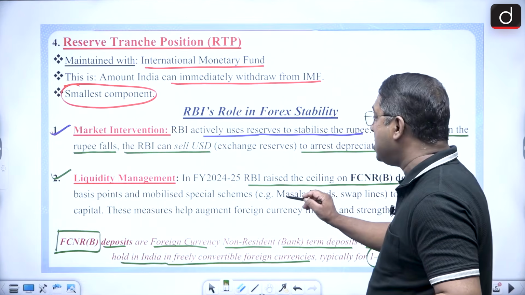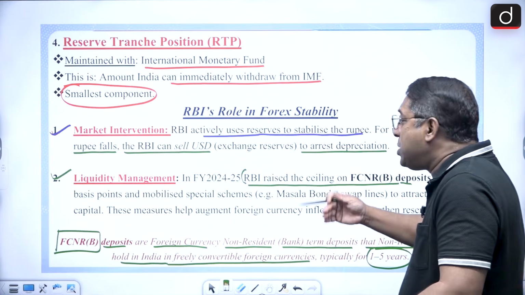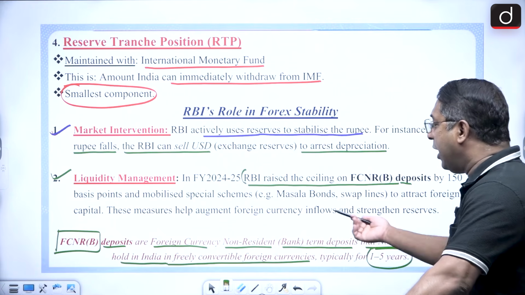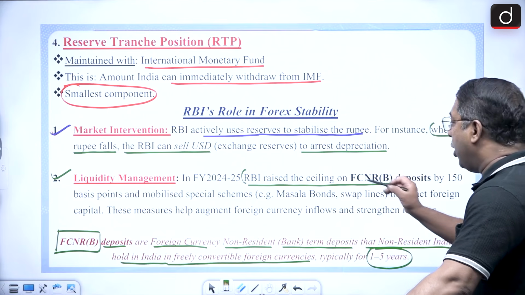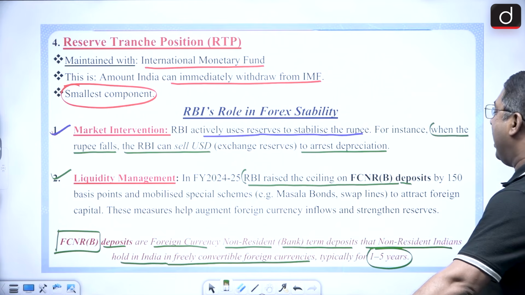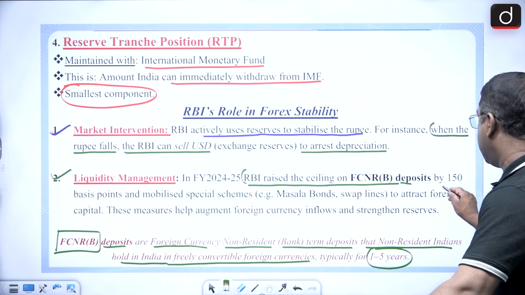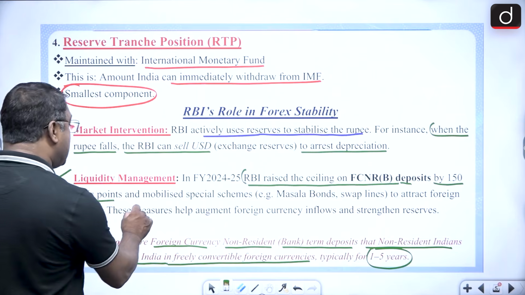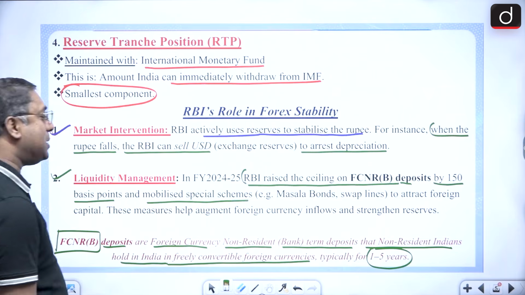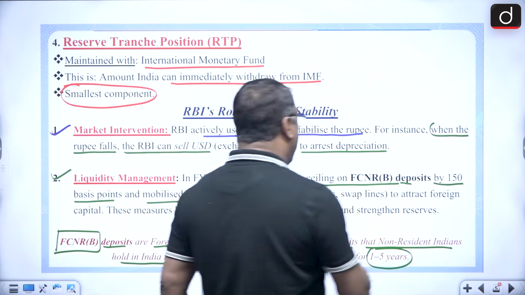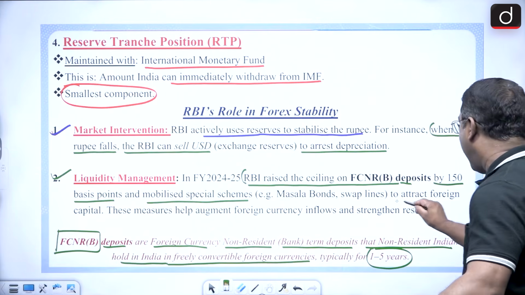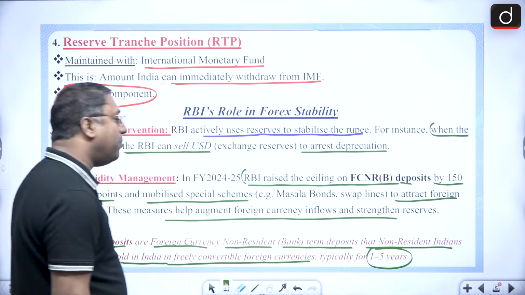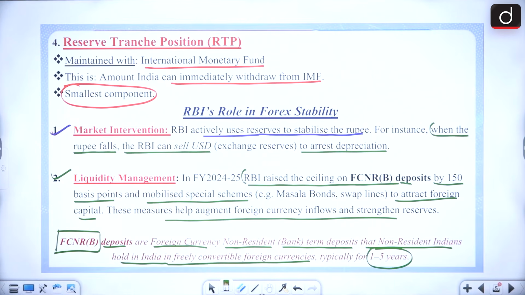So what has happened is that the RBI, so as to encourage these type of term deposits with regard to the non-residents, has raised the ceiling on FCNRB deposits, and that too by 150 basis points. And this has mobilized, and also mobilized special schemes like masala bonds, swap lines, so as to attract the capital. So these measures help to augment foreign currency inflow and strengthen reserves.